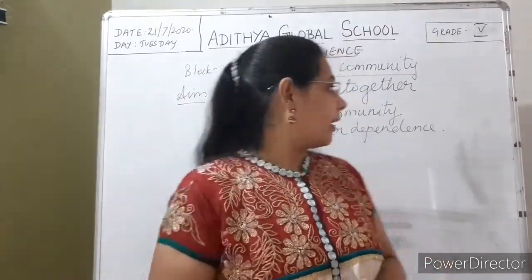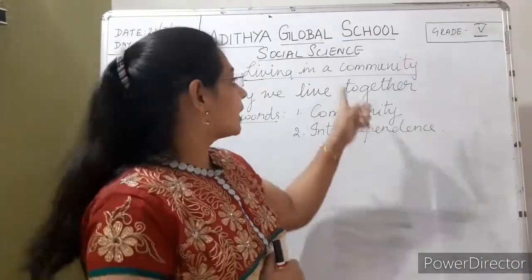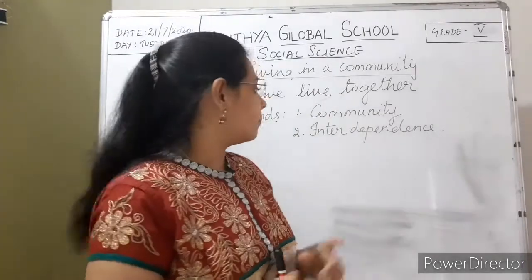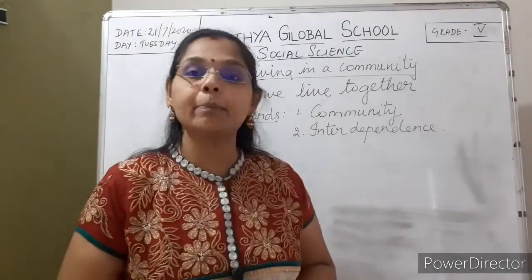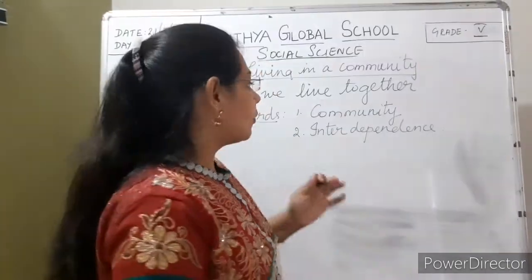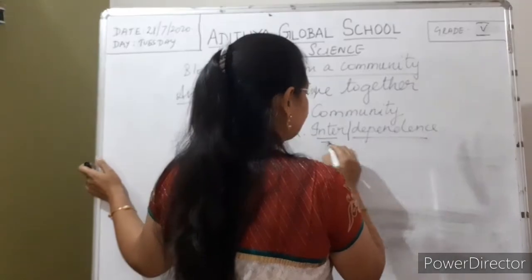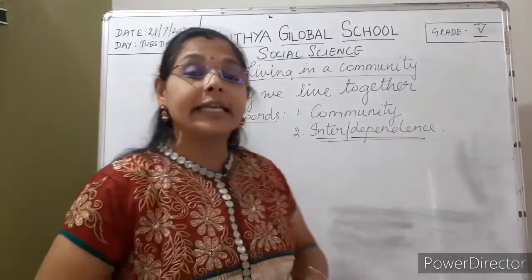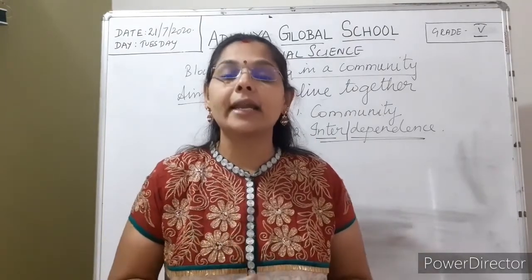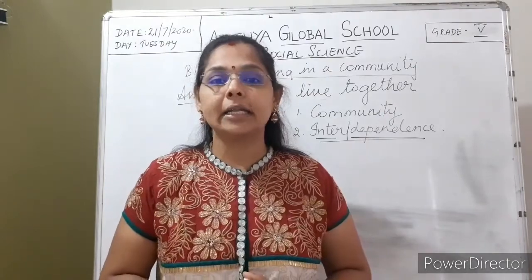So what are the two keywords that we are going to learn today? Community, as given in the title of your lesson. And the second one is a very important word, interdependence. How do you pronounce this word? Interdependence. What is interdependence, children? We are depending on one another for our living. So that is called interdependence.